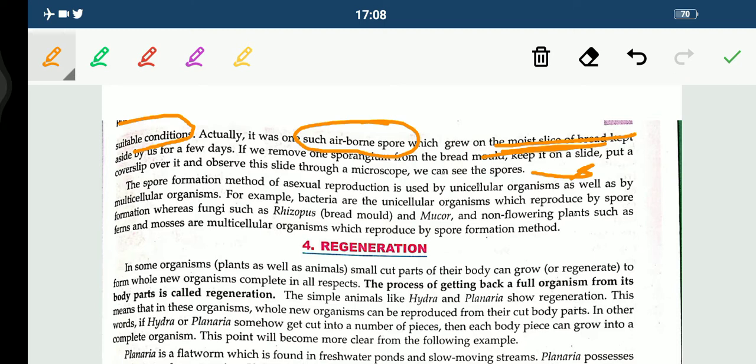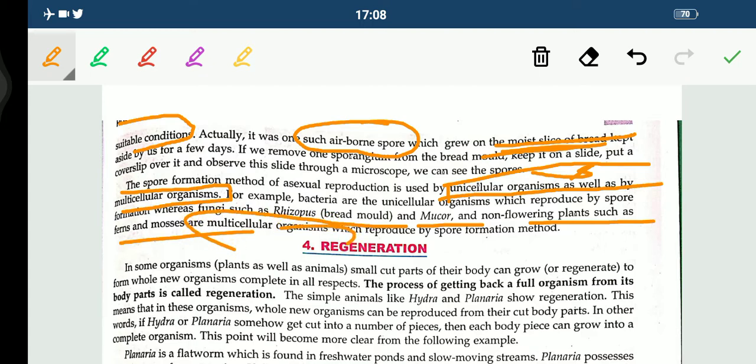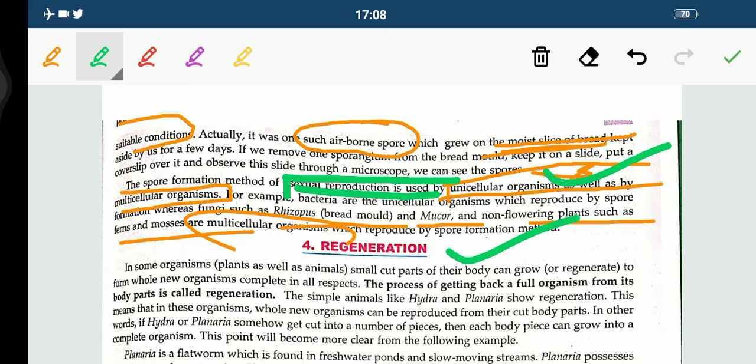Now students, the spore formation method of asexual reproduction is used by unicellular organisms as well as by multicellular organisms. For example, bacteria are unicellular organisms which reproduce by spore formation, whereas fungi, such as Rhizopus, which we have already seen in the case of bread mould, and Mucor, and non-flowering plants such as ferns and mosses, are all multicellular organisms which reproduce by the spore formation method. So this thing is very, very important, students, that this asexual mode of reproduction, spore formation, can be seen in unicellular as well as in multicellular organisms.